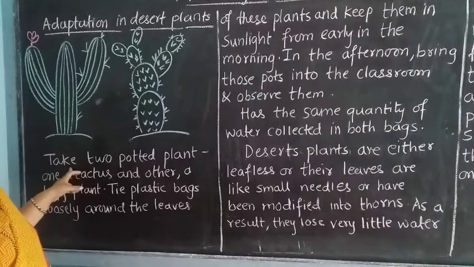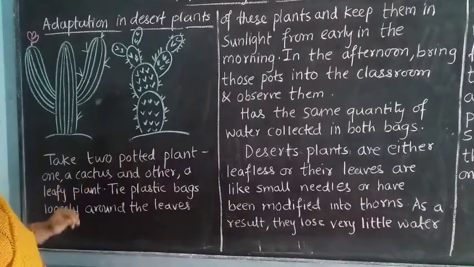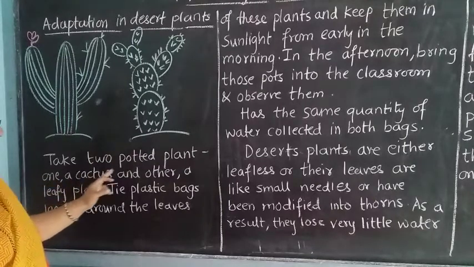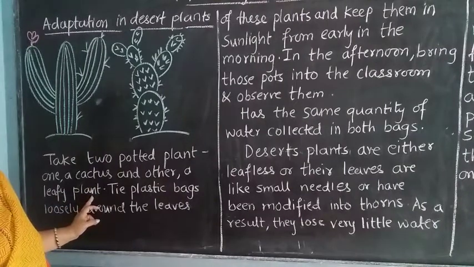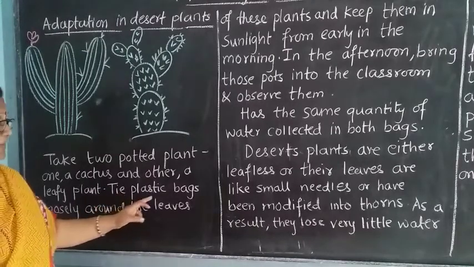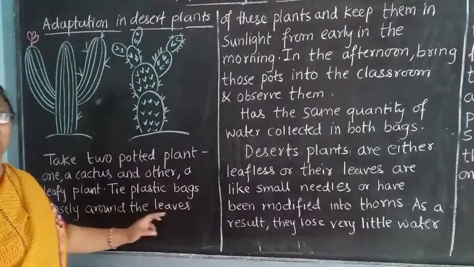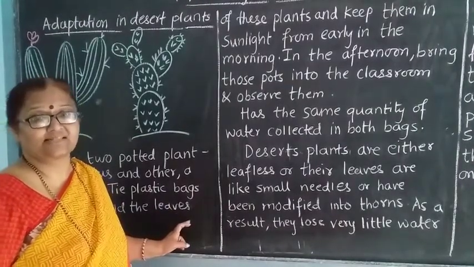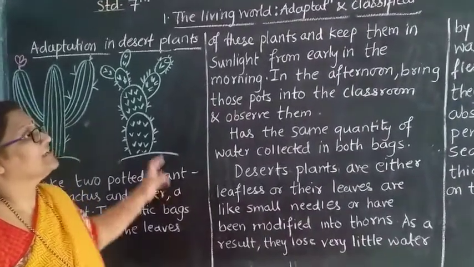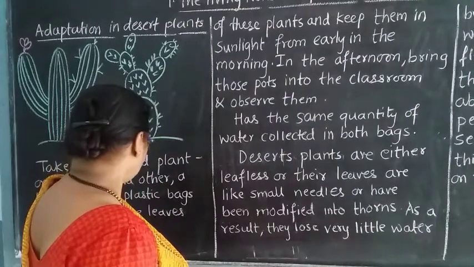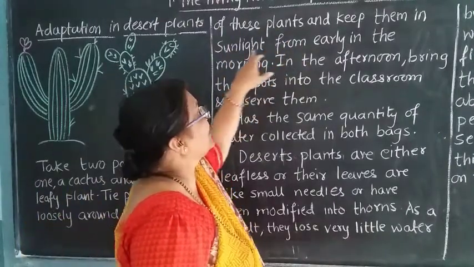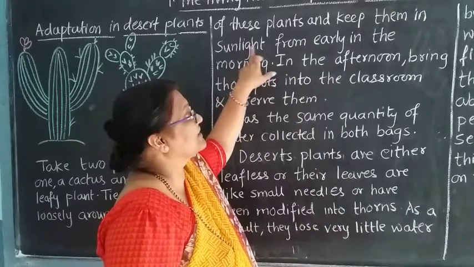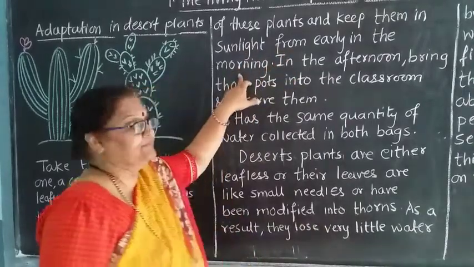For that, you have to take two potted plants: one a cactus and the other a leafy plant. You have to tie plastic bags loosely around the leaves of both of the plants, one a cactus and the other a leafy plant, and keep them in sunlight from early in the morning.